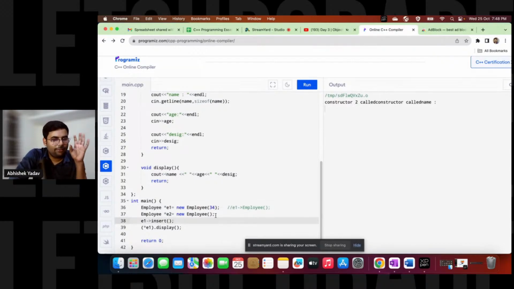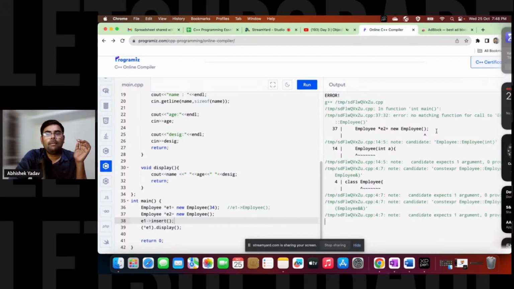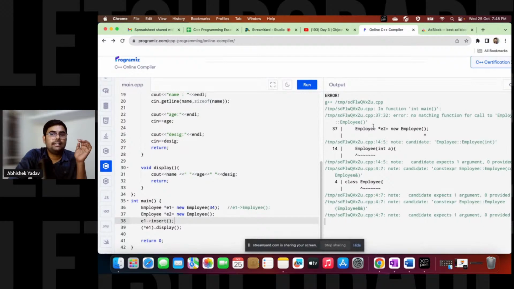So tell me whether I will get the answer on the output screen or I will get some error. Okay, correct. Now I will get an error, right? Let's see. Here you can see, we are getting an error. What error? No matching found for call. It is not able to find the default constructor.